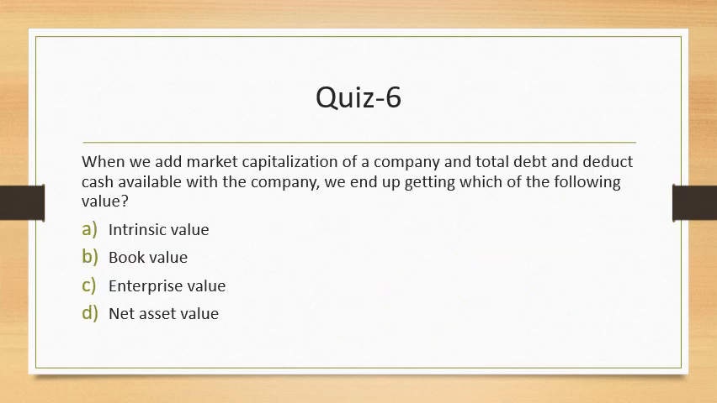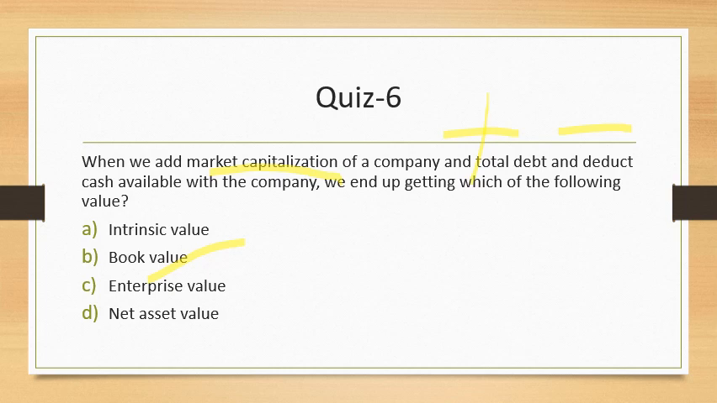When we add market capitalization of a company and total debt and deduct cash available with the company, we end up getting what? This is a formula which is used to calculate enterprise value. What is enterprise value? The total value of equity, or market capitalization of a company, plus the debt. So you will add the debt here, and this is plus, and then you will deduct from that, which is minus cash. So that gives you enterprise value.